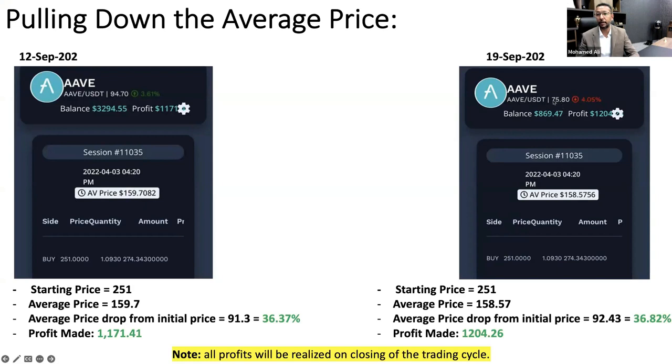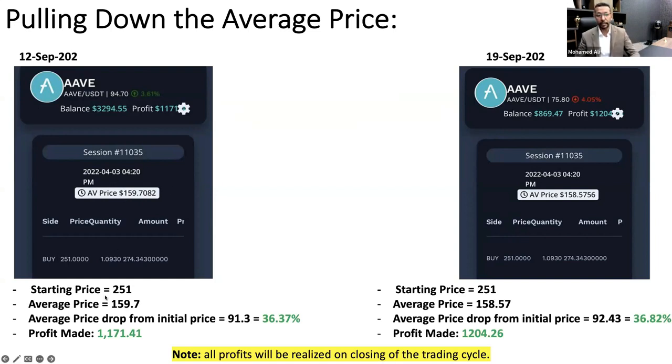Today, the price is as low as 75, which is a big drop in the market, but still Eazybot is working the way it has been designed to: open new trades when the market goes down, buy and sell in small sizes and bring down the average price using 50% of the profit. And that is exactly what's happening.